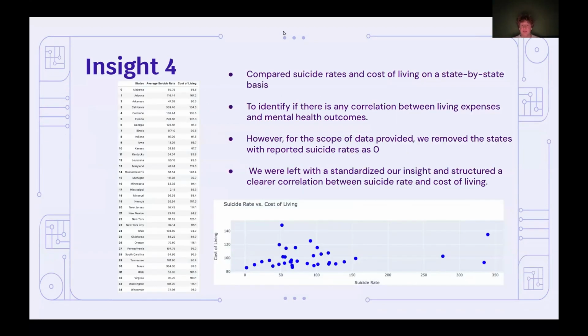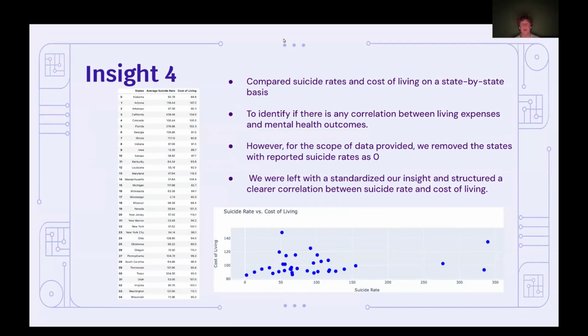And then just to talk on insight 4, which was to get this average suicide rate data for the years across America and compare that to the cost of living. And then from here, we were able to see that there is a minimal correlation, not a very strong one either. But what we did see was that if you're looking at certain spikes, such as the high cost of living areas, which are also where there is a higher population, there is a much stronger correlation. And this is very intuitive data, which makes a lot of sense with what we've been talking about, which is that where economic centers are, there is a very high effect.